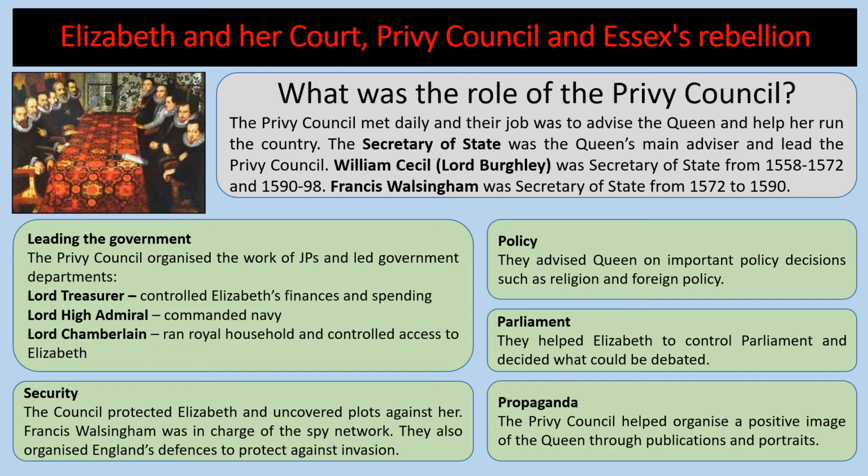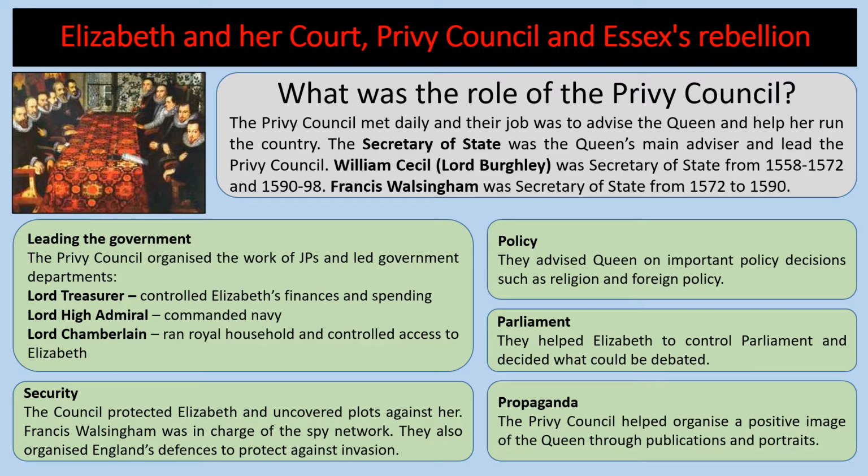Now, the Privy Council organised the work of JPs and led government departments. The Lord Treasurer controlled Elizabeth's finances and spending. The Lord High Admiral commanded the Navy, and the Lord Chamberlain ran the royal household and controlled access to Elizabeth. In terms of security, the Council protected Elizabeth and uncovered plots against her.